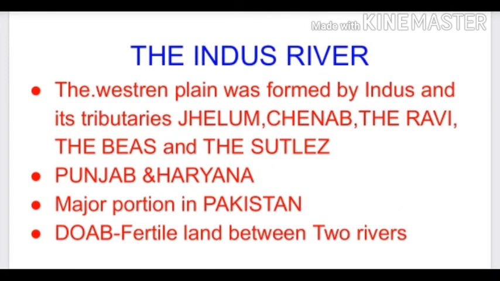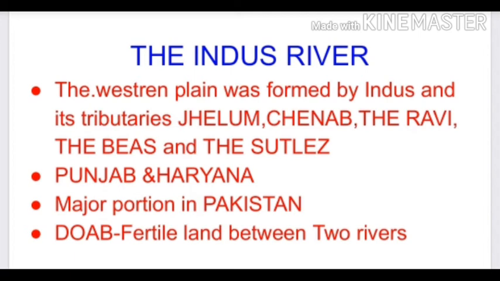Let us know the western part of the Indian plain. That was formed by the Himalayan river Indus and its tributaries Jhelum, Chenab, Ravi, Beas and the Sutlej. So Indus and its tributaries Jhelum, Chenab, Ravi, Beas and Sutlej formed the western part of the Indian plain, or Indus plain. In India, the plain is a minor portion, but the major portion is in Pakistan. This Indus plain is dominated by the Doab feature.